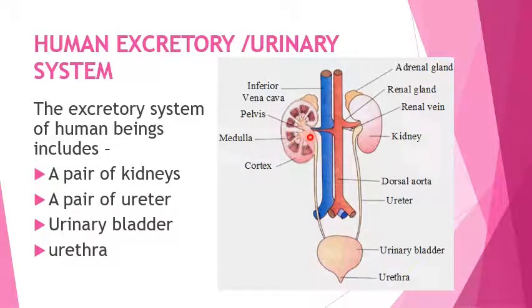The portion from where the ureter comes out and the renal artery enters is known as the hilum. The pair of ureters conduct urine from the kidney to the urinary bladder, a muscular sac-like structure in which urine is stored temporarily, and then it is eliminated through the opening known as the urethra.